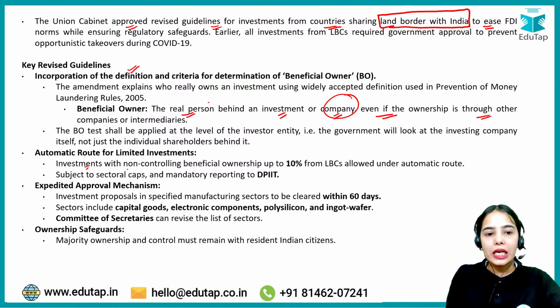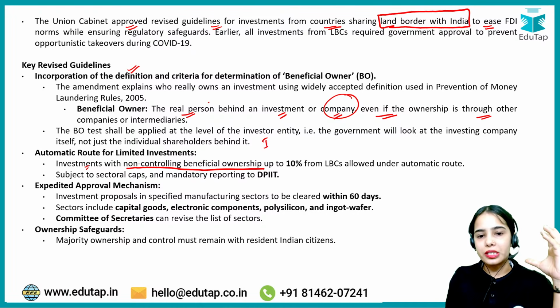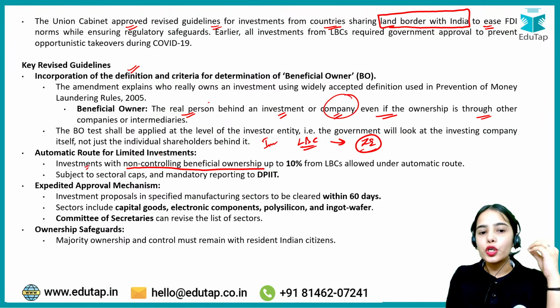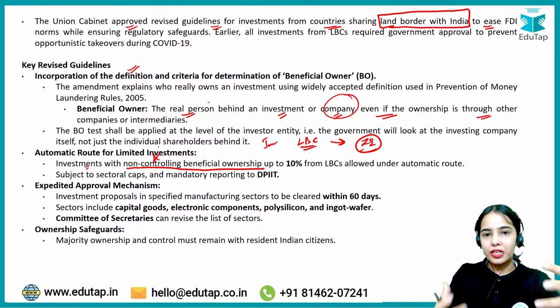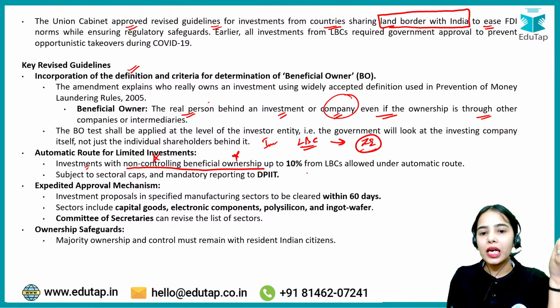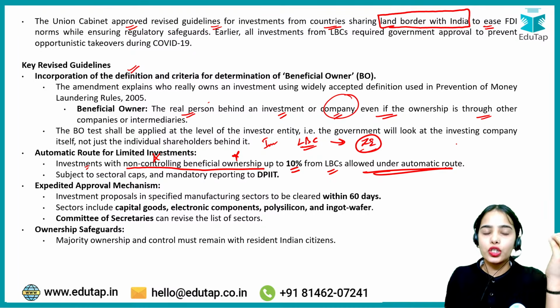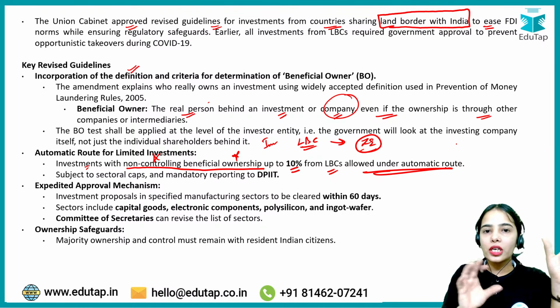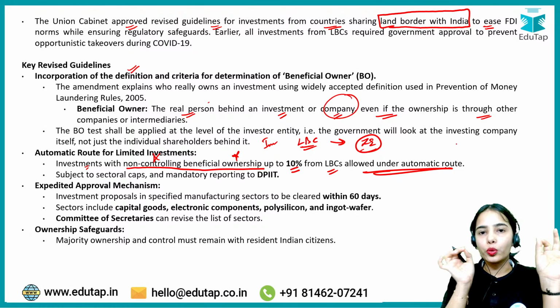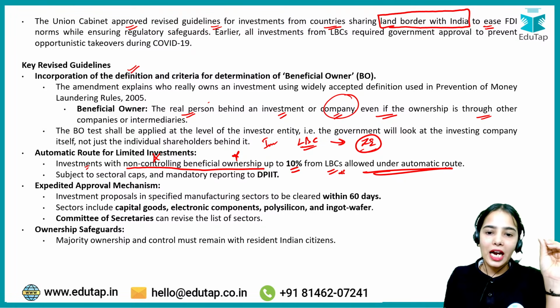Now investments with non-controlling beneficial ownership means the investors from the land border countries are investing in the Indian entities, but they do not have control. They are investing, that is non-controlling. So they have ownership that is not controlling. Up to 10% from land border countries is allowed under the automatic route, with lesser rules and regulations, basically.